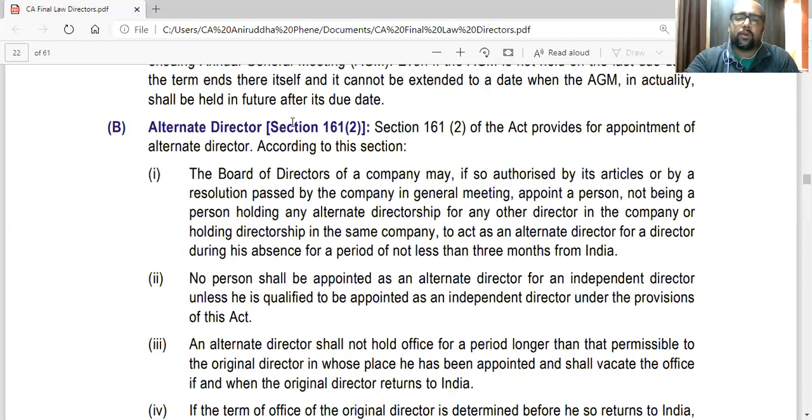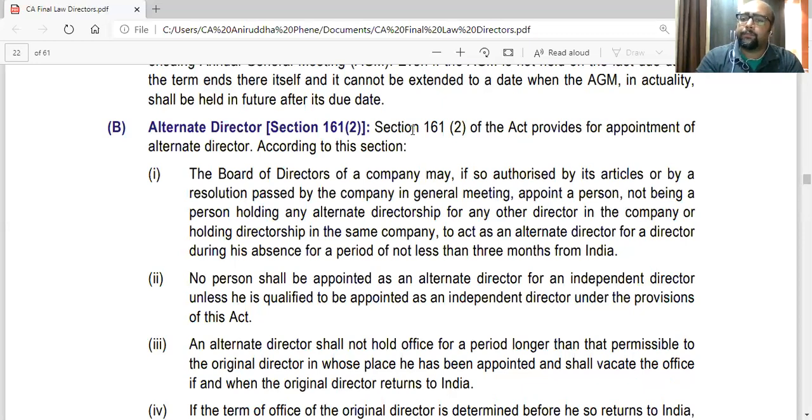And the most important point is the board will be appointing such a person, not the director who is leaving. If a person is leaving for maybe the USA for more than 3 months, he's going to stay there, then he cannot, before leaving, just designate his office to someone else and go. He doesn't have that power. Only the board can appoint an alternate director.